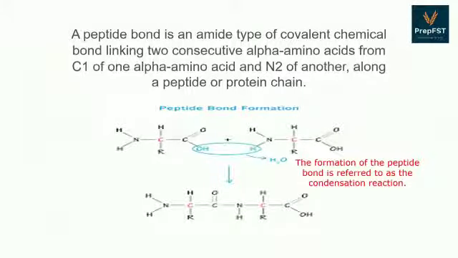Peptide bond is an amide type of covalent chemical bond, and it links two consecutive alpha amino acids from C1 of one alpha amino acid and N of another, as shown in the reaction below. It is important to note that one molecule of water is eliminated when the peptide bond forms, and hence it is also referred to as a condensation reaction.